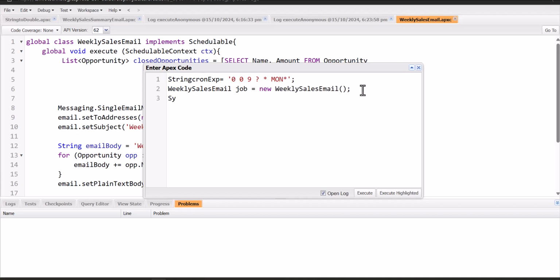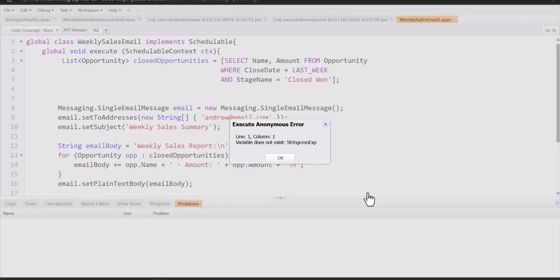And at last we are going to use the System.schedule method. This System.schedule method will schedule the job using the cron expression. So here the parameters are first the job name, that is WeeklySalesEmailJob. I have to give a space in between. And after the job name, we will use the cron expression, that is cron, then again a comma, and then job. So this expression is going to schedule the job using the cron expression. And at last we will click on the execute button.